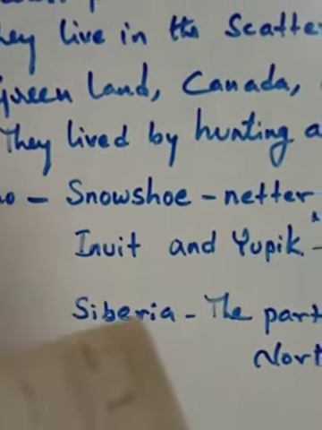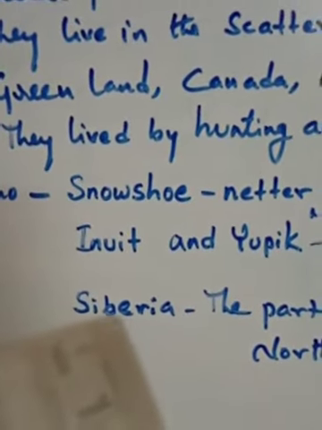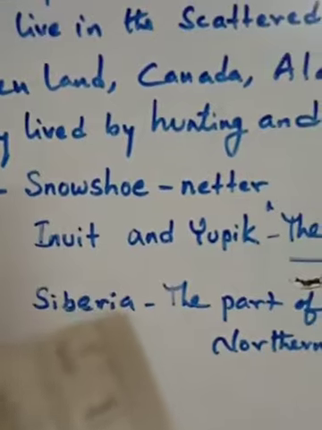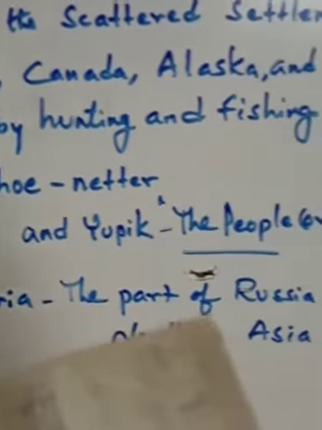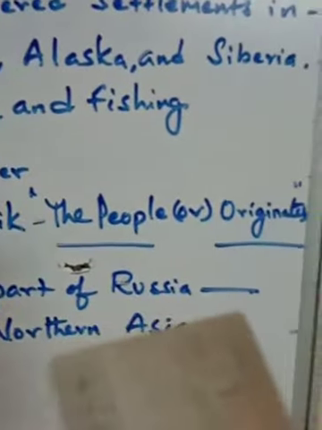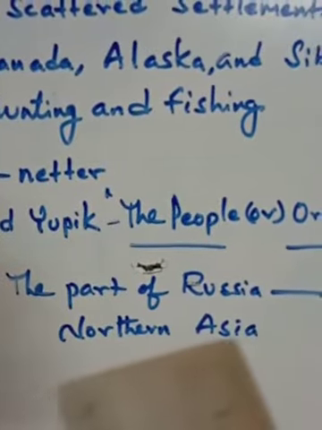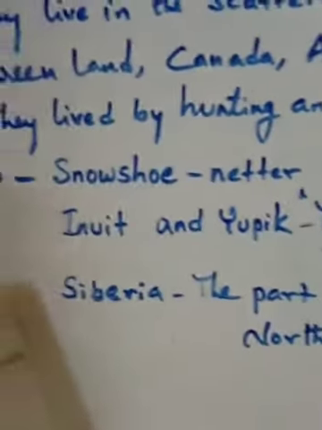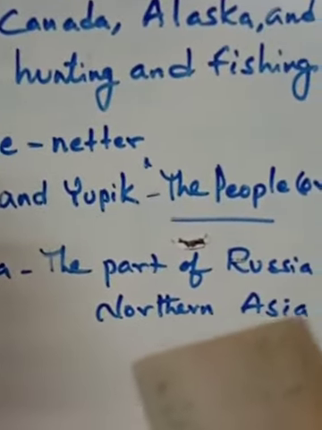And children, already I showed the location of Siberia. Siberia is exactly a part of Russia, completely in northern Asia.